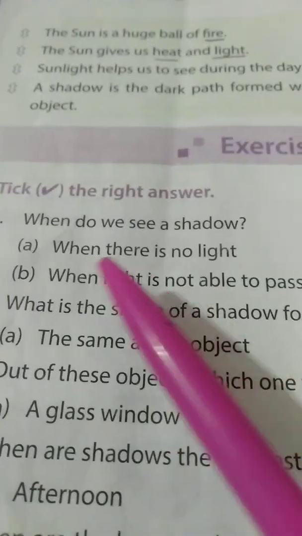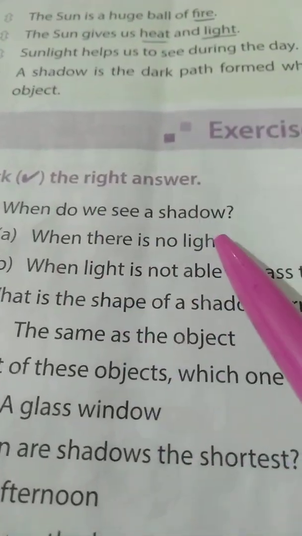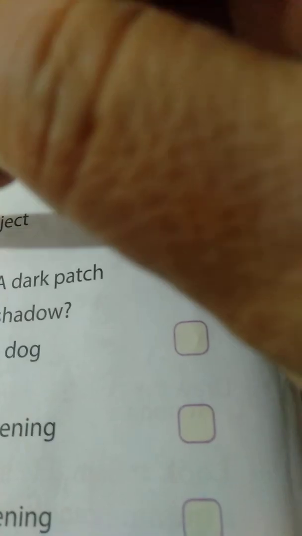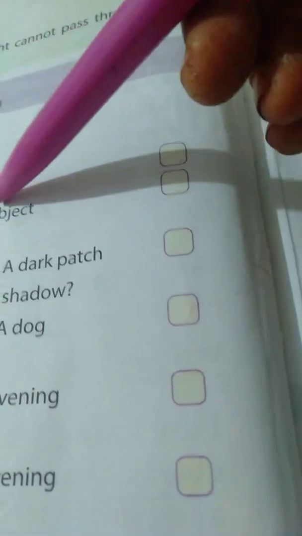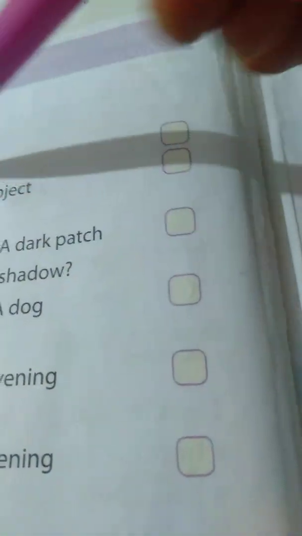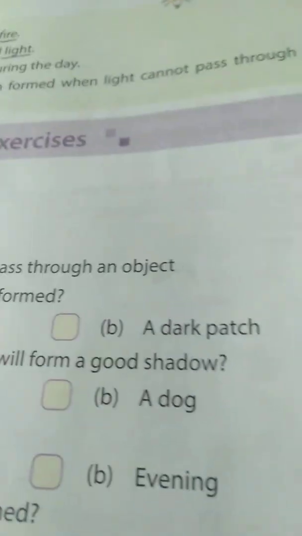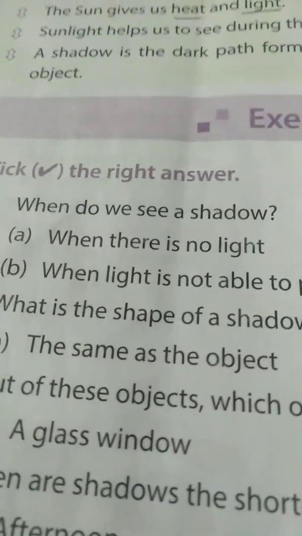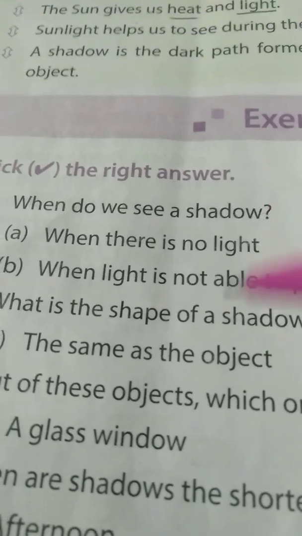Now we'll come to the exercise, children. Tick the correct answer. When do we see a shadow? When there is no light, or when light is not able to pass through an object? So when do we see a shadow? When light is not able to pass through an object, or when there is no light. This is the homework for you, children. Do it in the textbook only. Next one, I'll read the questions and be ready with the answers for tomorrow. Tomorrow I'll show you the answers.